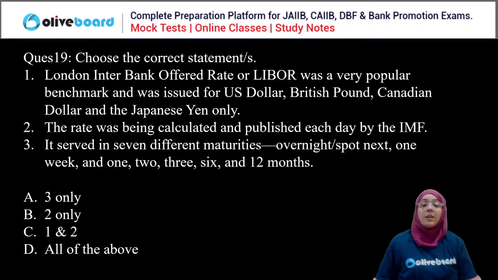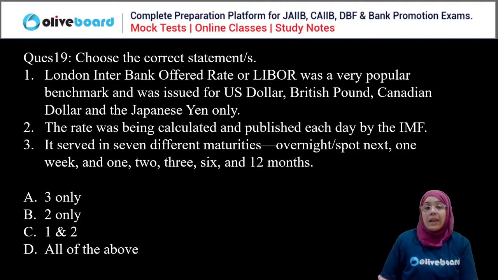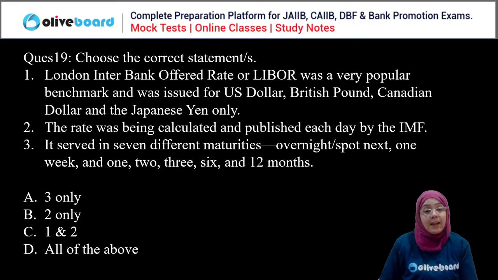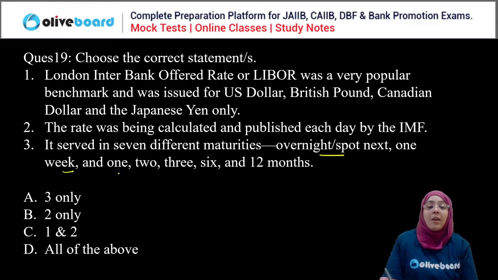Good. Next question. See, choose the correct statement. London Interbank Offered Rate, also known as LIBOR, was a very popular benchmark and was issued for US dollar, British pound, Canadian dollar, and Japanese yen. The rate was being calculated and published each day by the IMF. It served in seven different maturities. Seven different maturities means overnight, 1 week, then 1, 2, 3, 6, and 12 months.